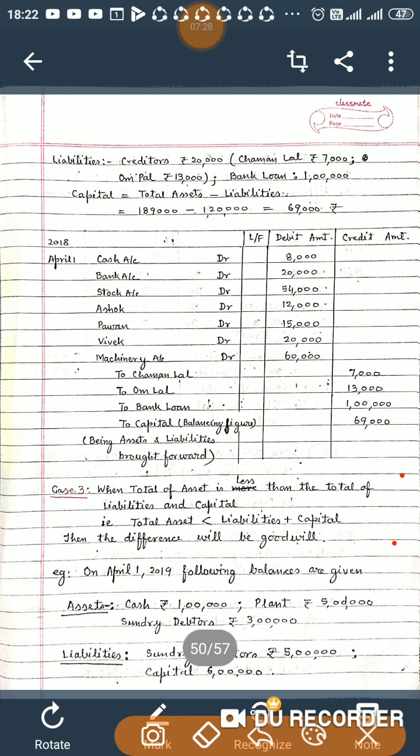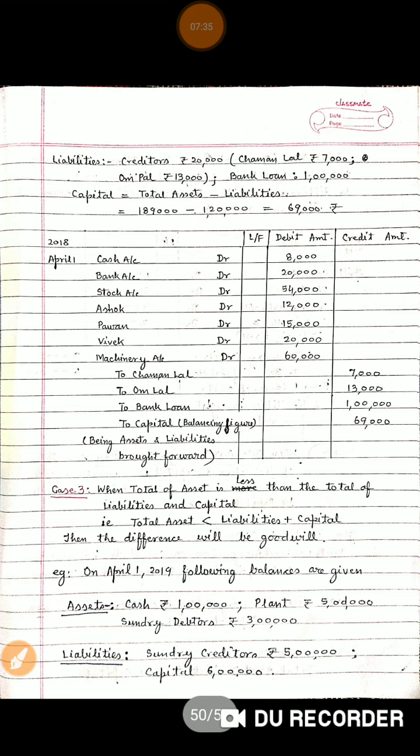So to capital 69, which we have calculated, and for the understanding I have written balancing figure. The narration will be: being assets and liabilities brought forward.